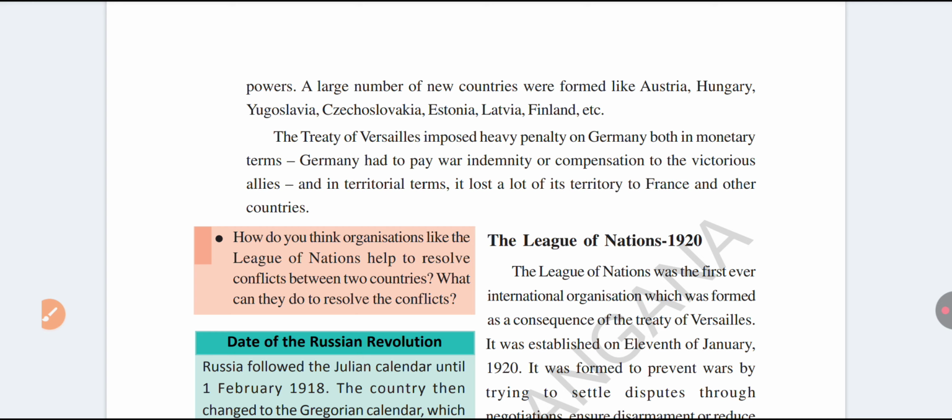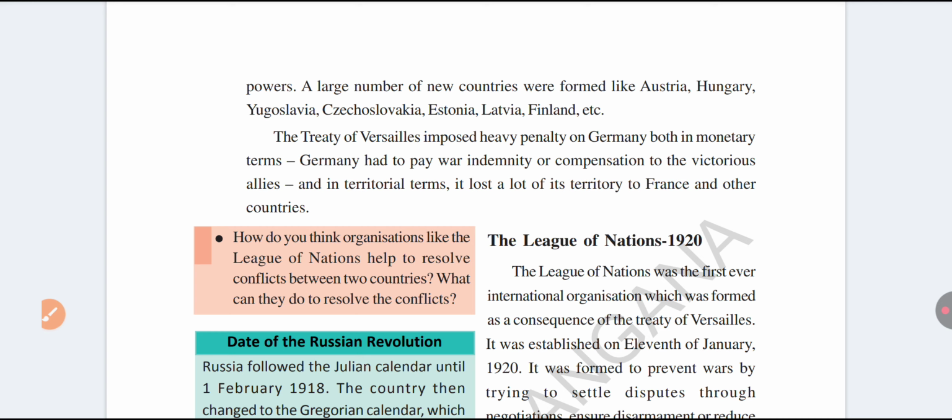So Germany had to pay war indemnity. Indemnity means compensation. What does compensation mean? Nashta pariharam. Germany had to pay compensation to victorious countries, not defeated countries. Germany also lost territory. Germany lost Alsace and Lorraine to France, and Germany also lost other territories.